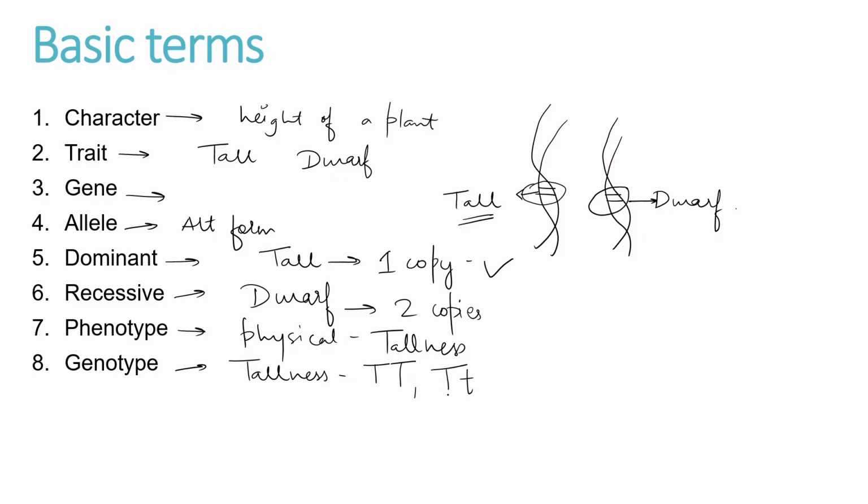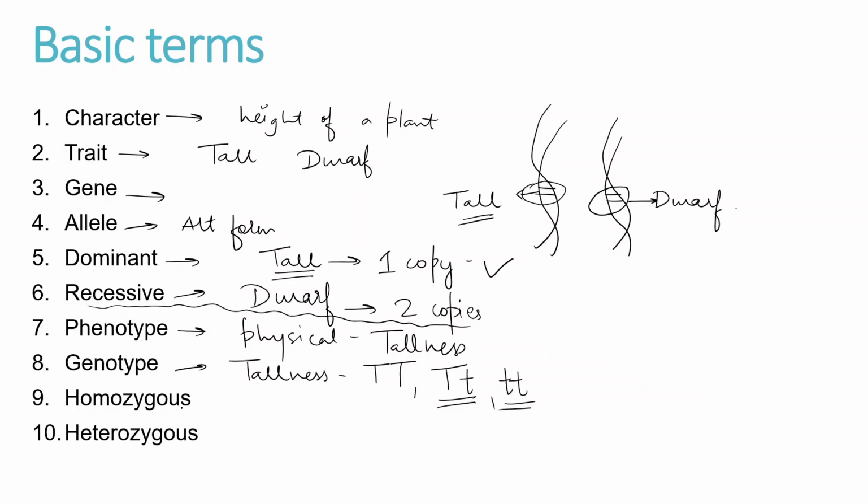You know why? Because capital T, as we wrote here, is dominant. So tall is dominant, and because of that, we cannot say that this is intermediate or even dwarf. This will always be tall. Whereas small t small t is expressed as short or dwarf. Why? Because it is recessive, and as we saw, recessive requires two copies to get expressed. So I hope dominant, recessive, phenotype, and genotype are understood here.